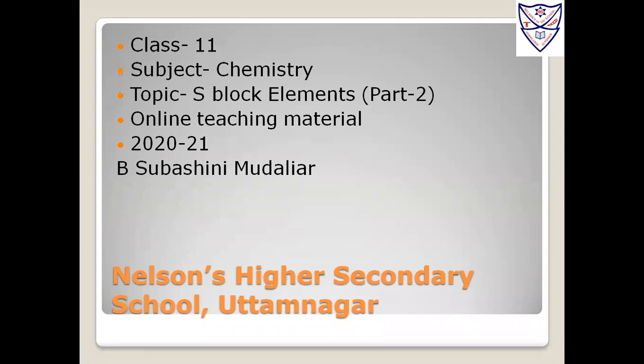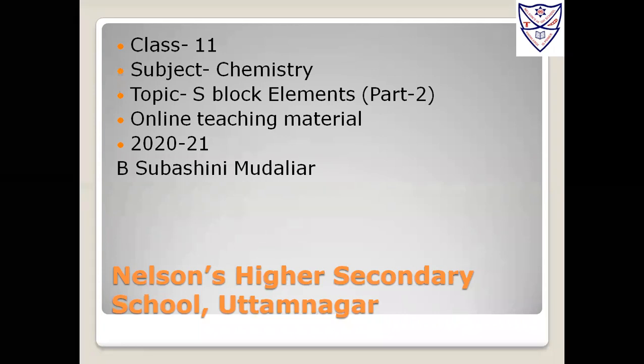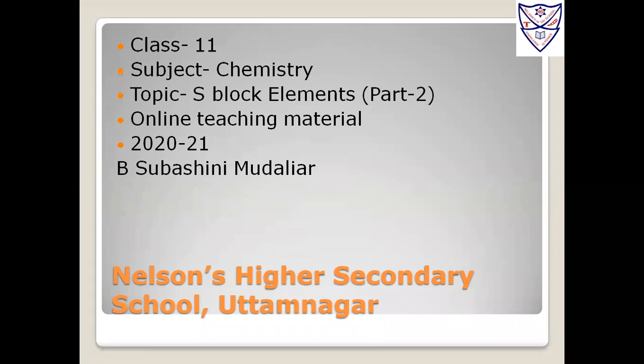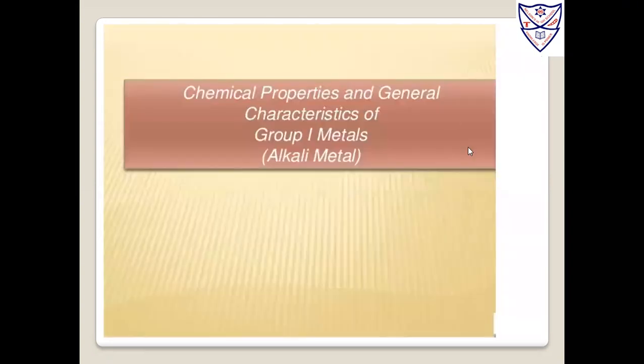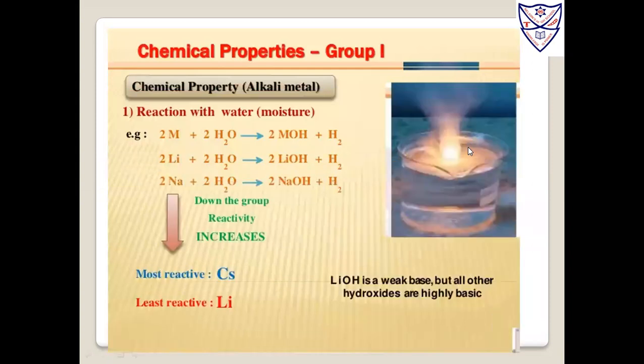I am Subhashini Muzaliyar. Today we are going to study the chemical properties of group 1 metals, that is the alkali metals, and their characteristics also. So here, chemical properties of group 1. In group 1, as you know very well, we have lithium, sodium, potassium, rubidium, cesium and francium. As you go down, the reactivity increases.